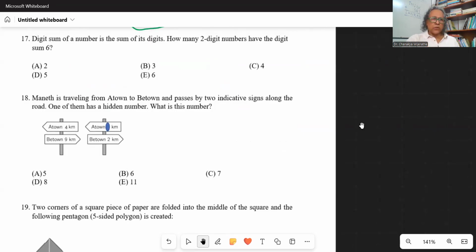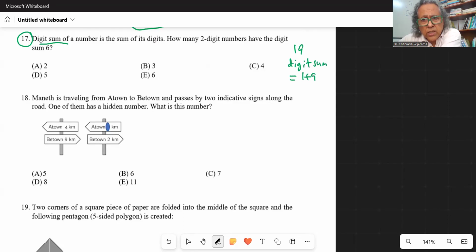Now, as I say, you need to pause the video and do the problem and then come back for the discussion. Digit sum. Yeah, the sum of the digits of a number. For example, we take 19. Its digit sum is actually 10, because 1 plus 9 is equal to 10, right?